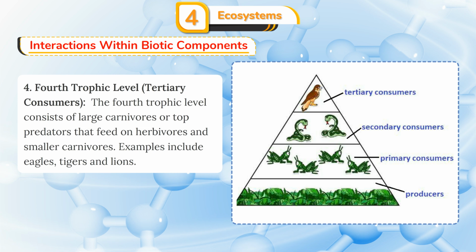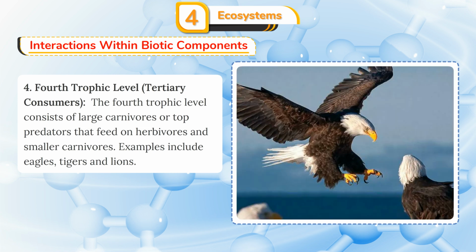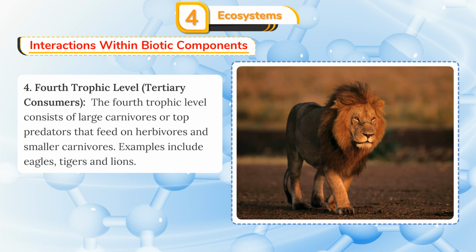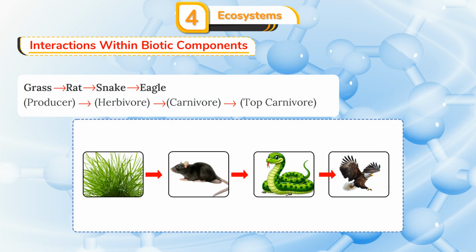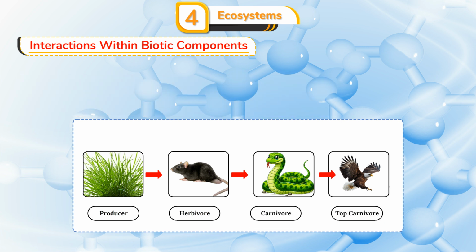4. Fourth trophic level. Tertiary consumers. The fourth trophic level consists of large carnivores or top predators that feed on herbivores and smaller carnivores. Examples include eagles, tigers, and lions. Example of a food chain in a grassland ecosystem. An example of a food chain in a grassland ecosystem is grass, rat, snake, eagle: producer, herbivore, carnivore, top carnivore.